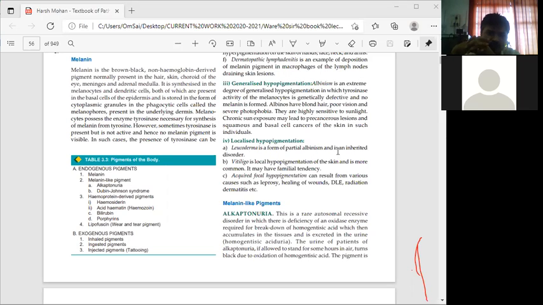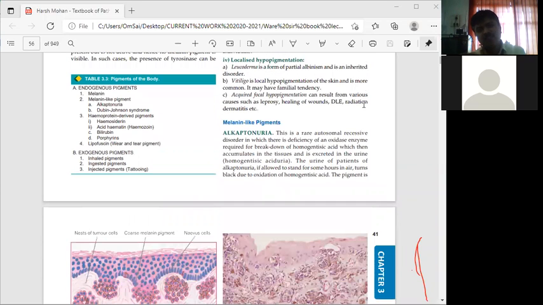Acquired focal hypopigmentation can result from various causes such as leprosy, healing of wounds, DLE, and radiation dermatitis. DLE stands for discoid lupus erythematosus, as opposed to SLE, systemic lupus erythematosus.